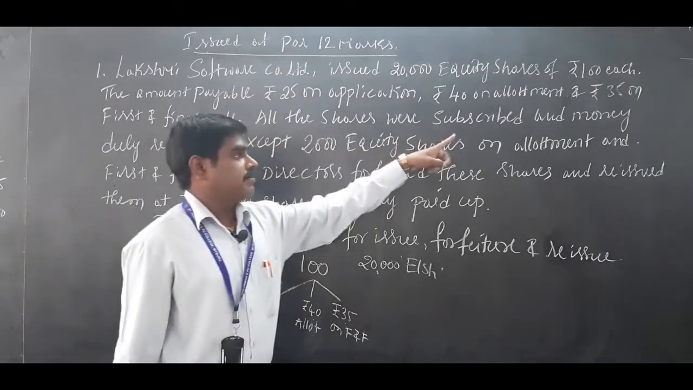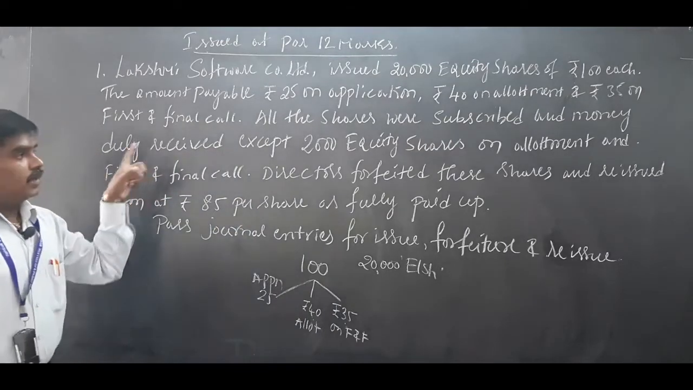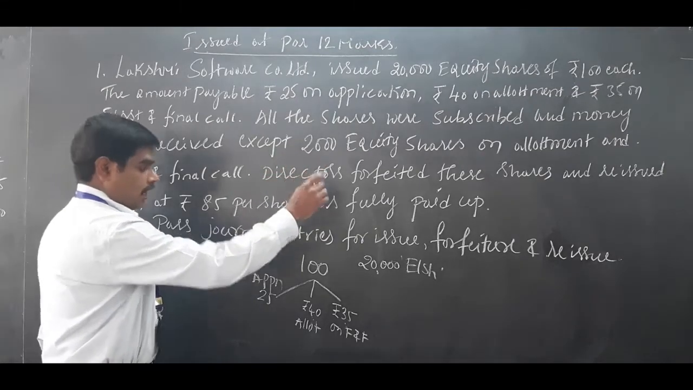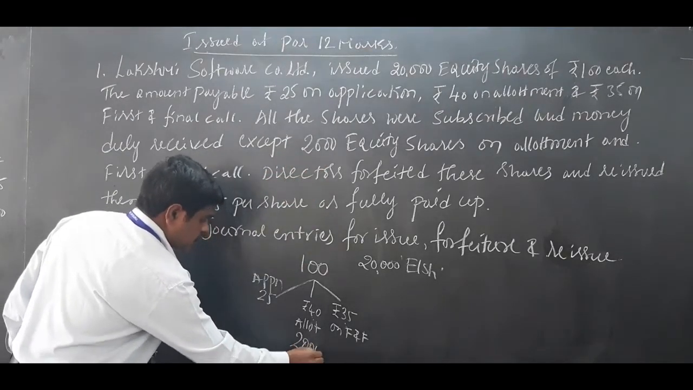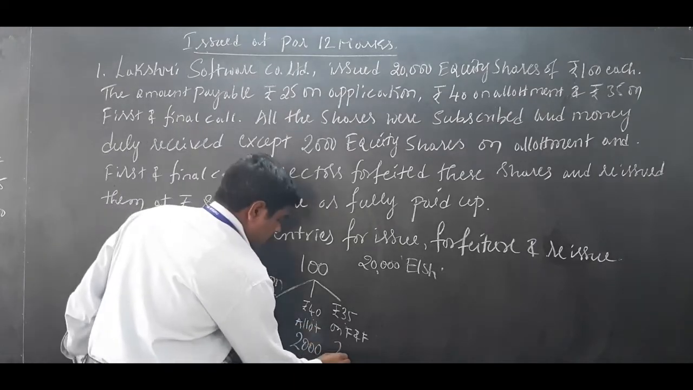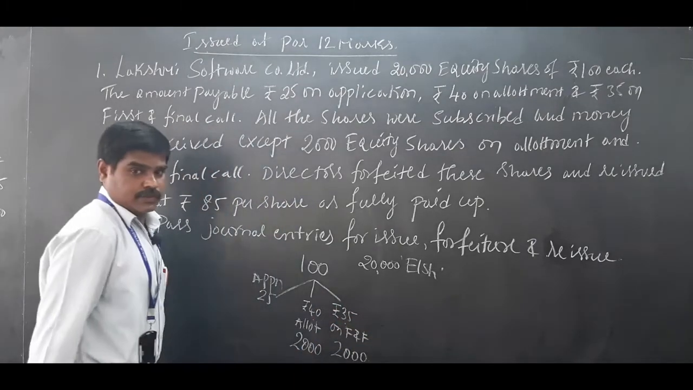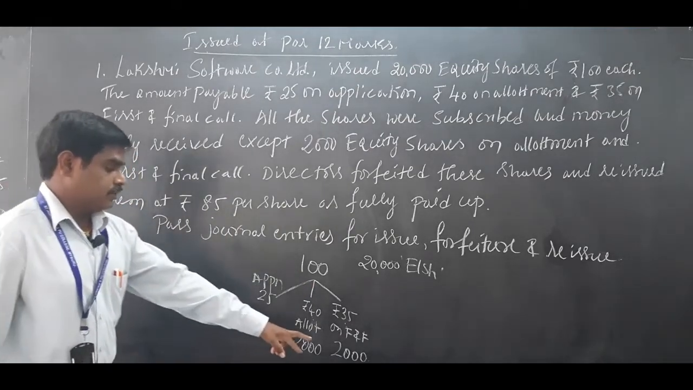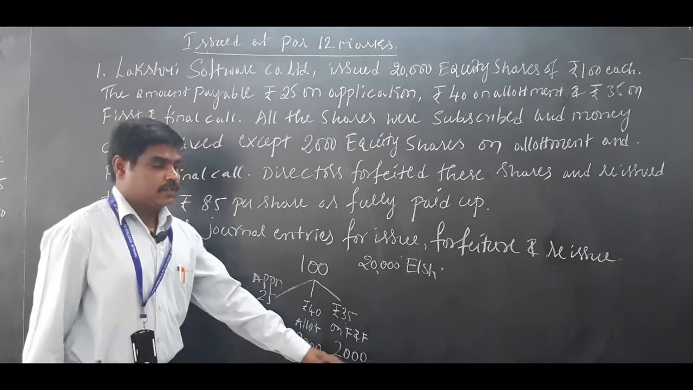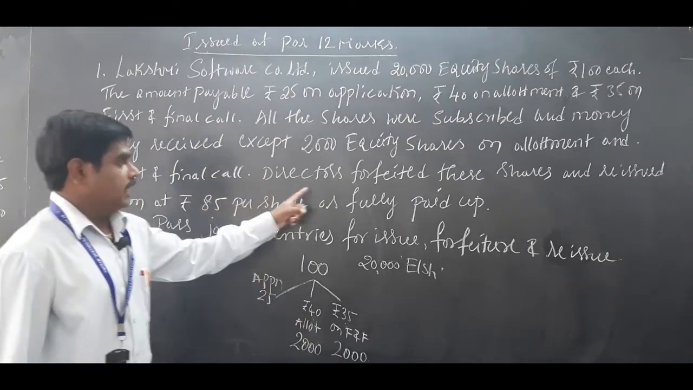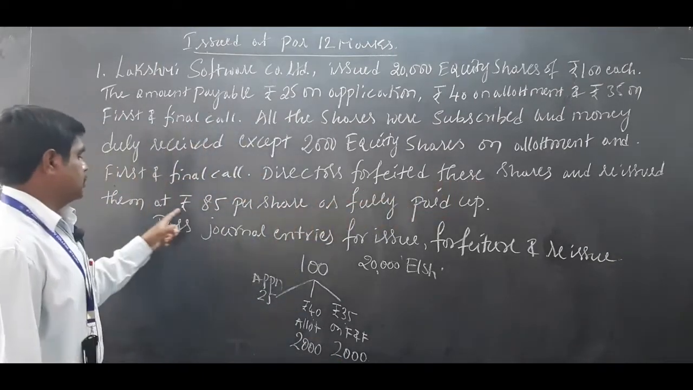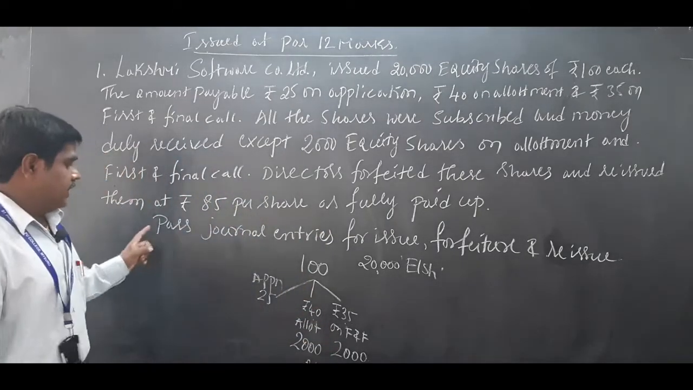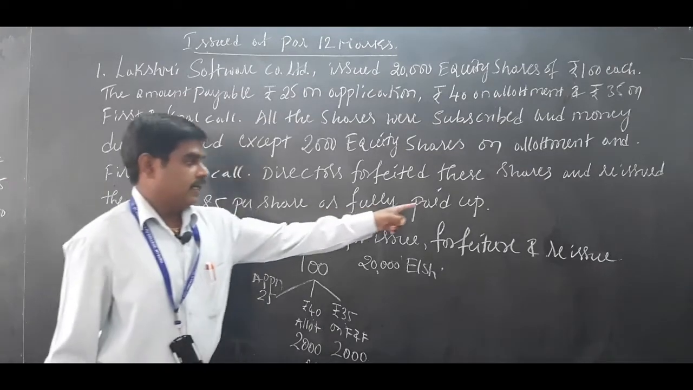All the shares were subscribed and money duly received, except 2,000 shares on allotment, where the money is not received, and 2,000 shares on first and final call, not received. So this 2,000 shares and 2,000 shares money is not received; that is calls in arrears. Directors forfeited these shares and reissued them at 85 rupees, as fully paid up. So 85 rupees is the issue price.